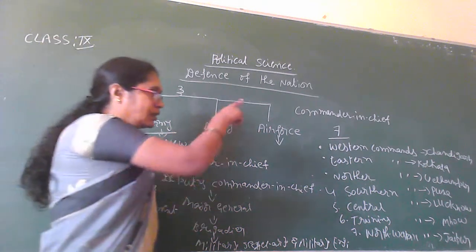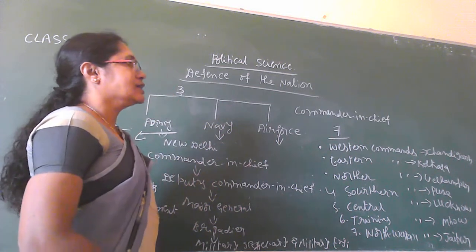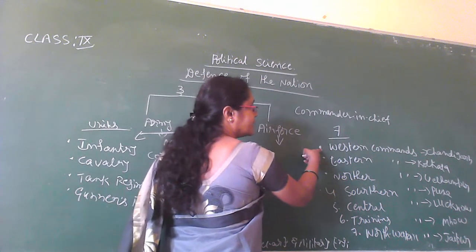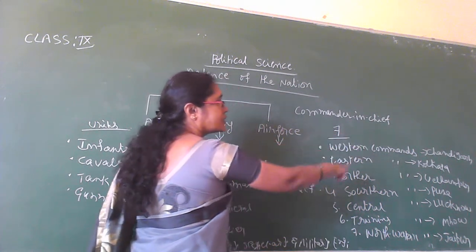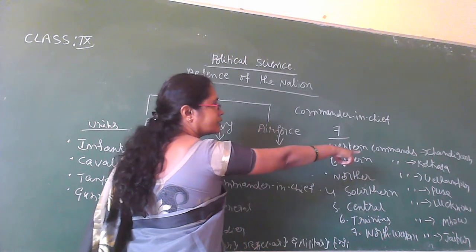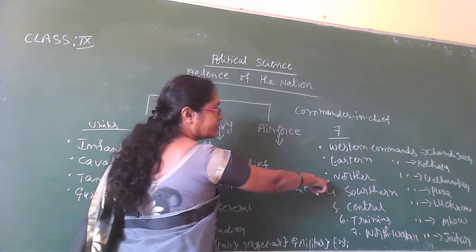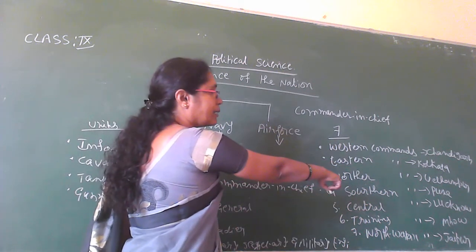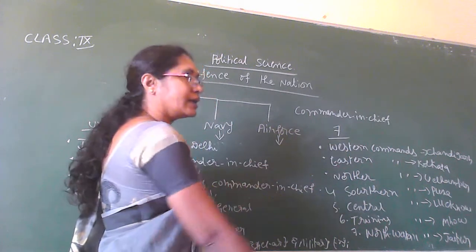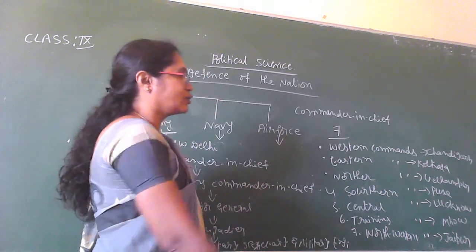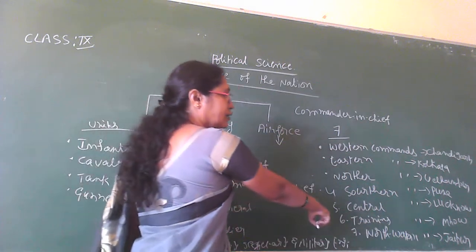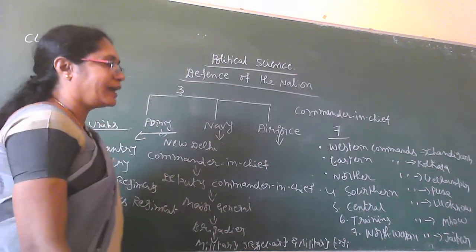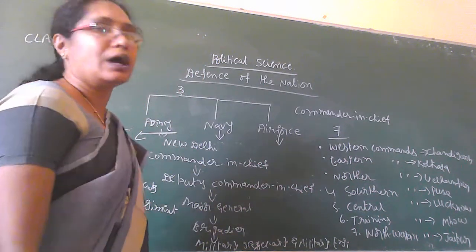Then the Indian Army has 7 commands for administrative purposes. Which are the 7 commands? One is Western Command, the headquarters in Chandigarh. Eastern Command, the headquarters in Kolkata, West Bengal. Third one, Northern Command, the headquarters is in Udhampur in Kashmir. Fourth one, Southern Command, the headquarters in Pune in Maharashtra. Fifth one, Central Command, the headquarters is in Lucknow in Uttar Pradesh. Training Command, it is in Mhow in Madhya Pradesh. Northwestern Command, its headquarters in Jaipur in Rajasthan.